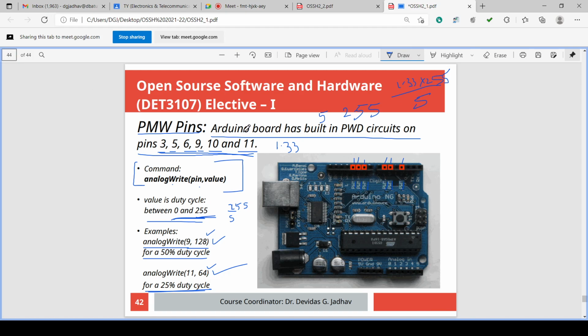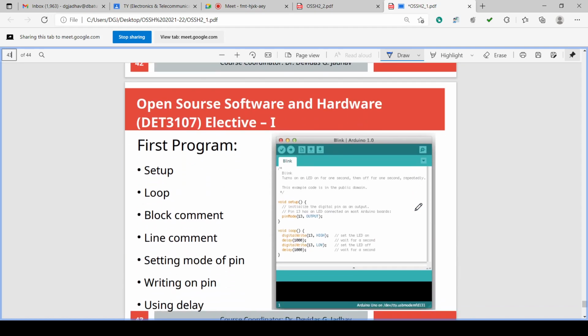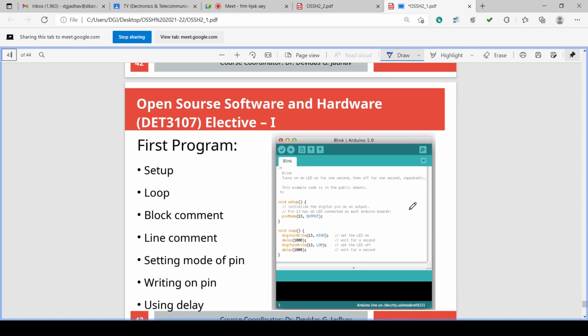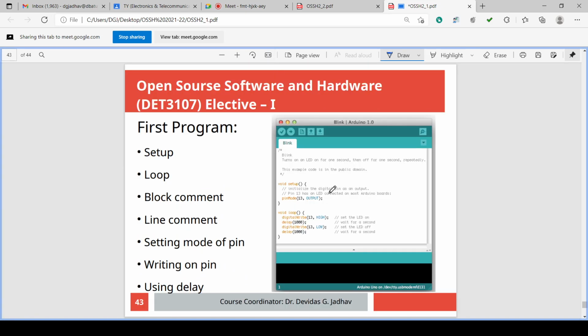I think only one slide is remaining. This is 44. Yes. We'll finish this slide, and then this particular PPT will be ending.